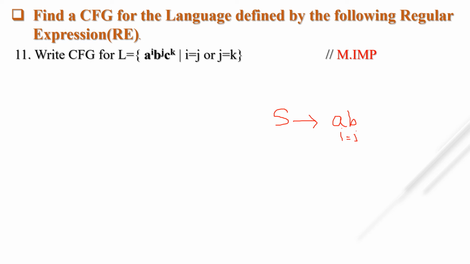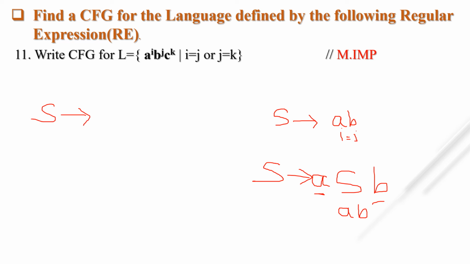Okay, but it may be any number of times, but both are the same. The occurrence of a and the occurrence of b must be the same because we are dealing with i equal to j. So simply what you have to put is S tends to a S b, because after a, b will be there, and instead of S I can derive a and b any number of times. So what is the CFG? CFG is S tends to ab or S tends to aSb.